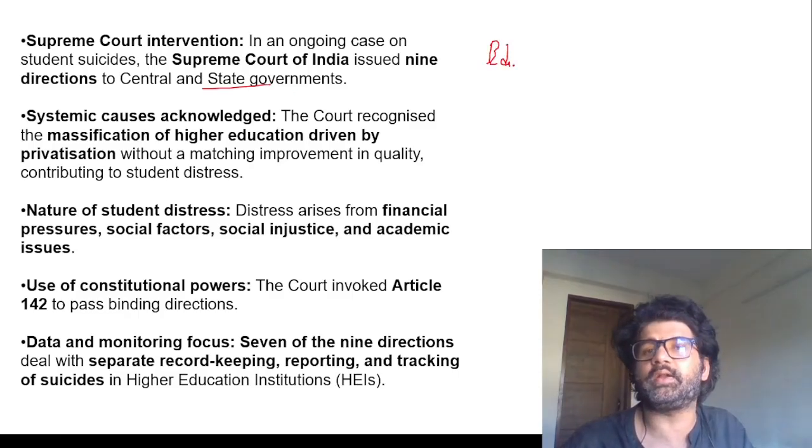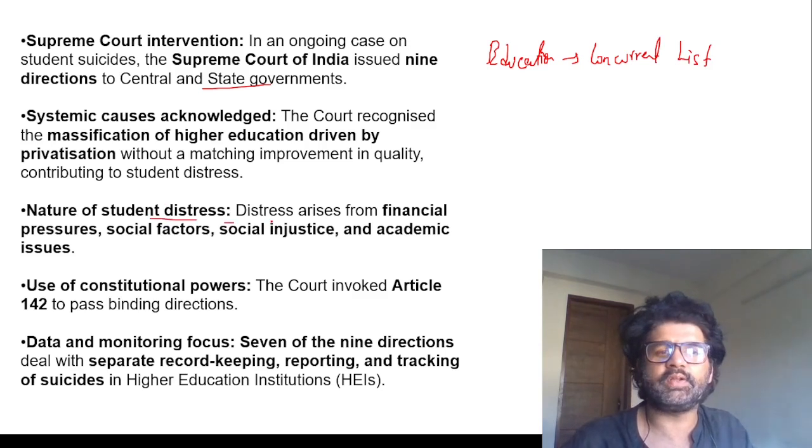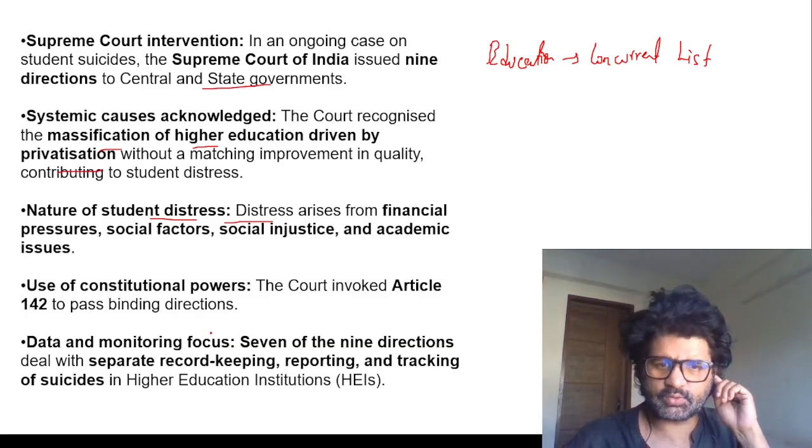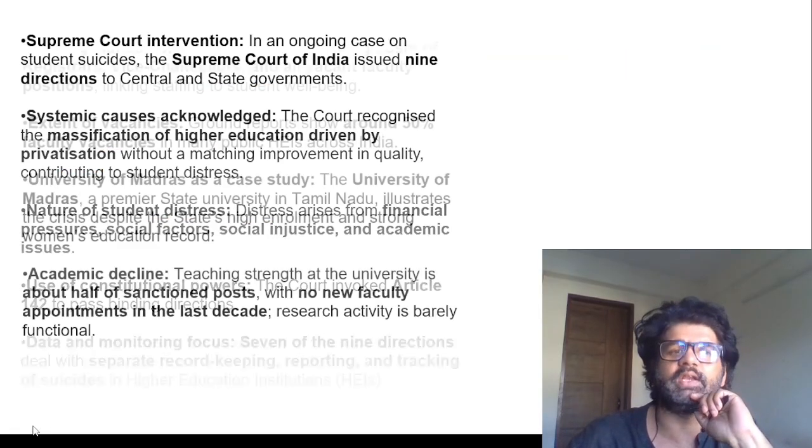Education is in the concurrent list, guys. It was earlier in the state list. I have told you, it was brought to the concurrent list via the 42nd Amendment. So on the nature of student distress, they recognize the massification of higher education and that privatization is happening, and they used their constitutional power, Article 142, because they were dealing with suicide cases and tracking of suicide cases. So they're not very happy with how things are running in the higher education arena.